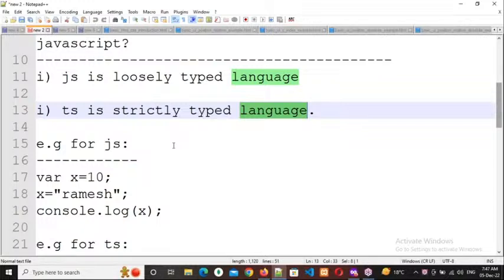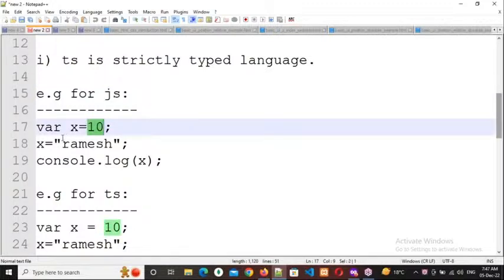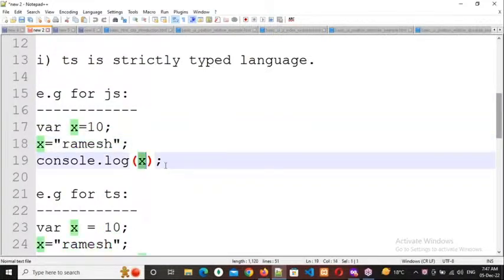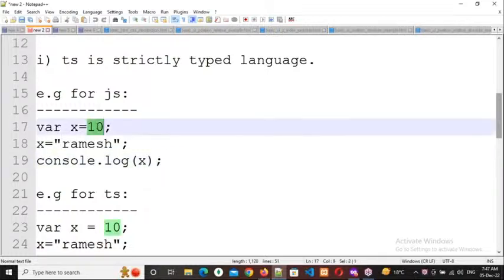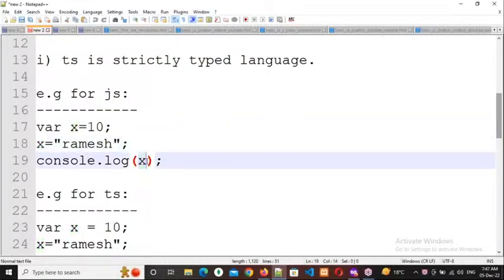Clear, everybody? Respond please. Yes, sir. Okay, right. So for example, var x equal to 10, x equal to Ramesh, and console.log x. See here, I want to deal with the data 10 now, and it is assigned to a variable called x. So the next time, what I'm doing is x equal to Ramesh, console.log x.